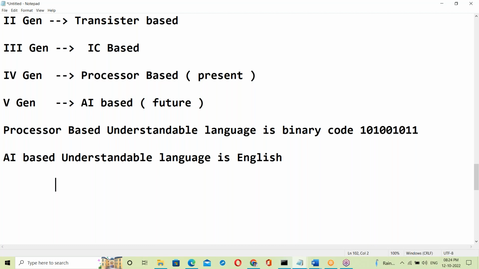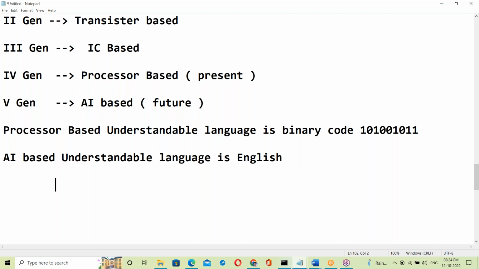Suppose you have a home automated with an AI based computer. You can control the entire home: door opening, door closing automatically by saying some keywords, open door, power off, on, washing machine on, off.